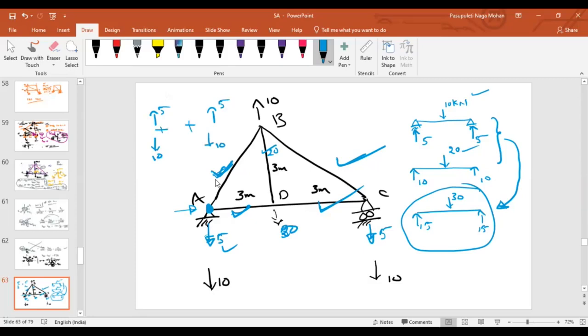5 is upward and 10 is downward. If you add these two, how much will you get? 5 downward, sir. Don't say 15. 5 is downward. That's what I got here. Okay. Okay, sir. Fine.